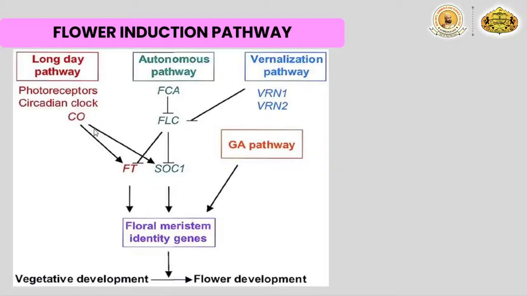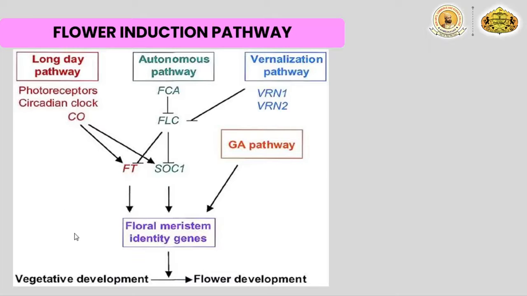In the other case, like a long day plant, many photoreceptors, or we can say the circadian clock, also induce earlier flowering, or vernalization also induces earlier flowering, that is the temperature dependent pathway, right? Then the gibberellic acid dependent pathway is also there, which switches from vegetative to reproductive development.